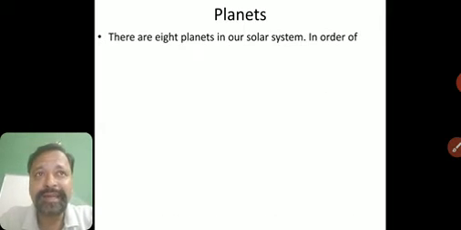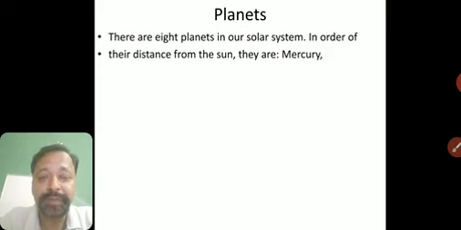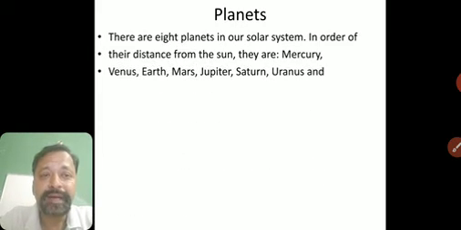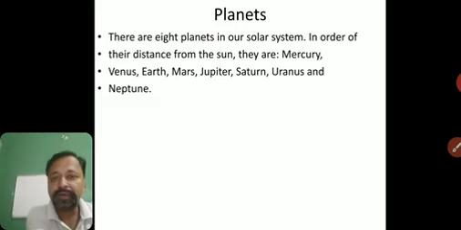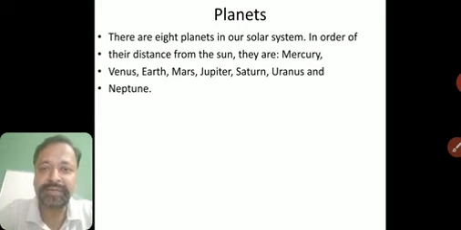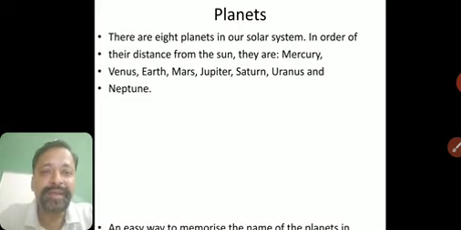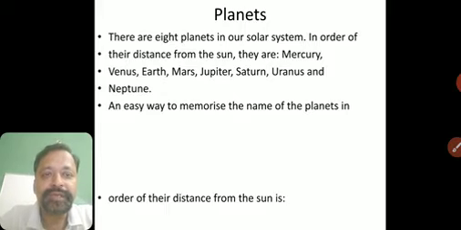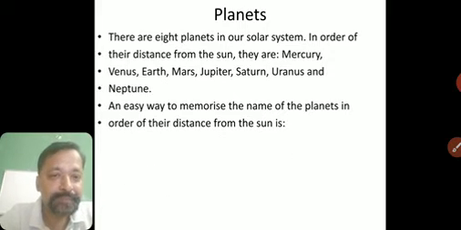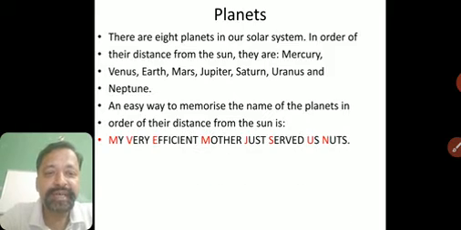In order of their distance from the sun, they are Mercury, Venus, Earth, Mars, Jupiter, Saturn, Uranus and Neptune. Many of you may find it difficult to memorize it in a sequential way. They almost miss it, because even I teach here, so many people forget this. So we have a very good idea for this. An easy way to memorize the names of the planets in order of distance from the sun is, now remember one line: My very efficient mother just served us nuts.